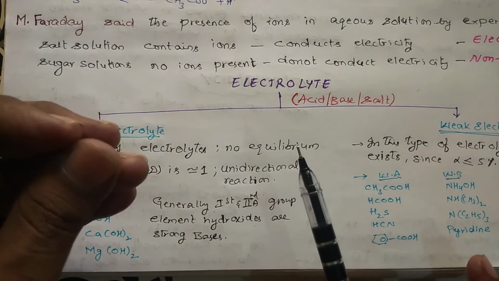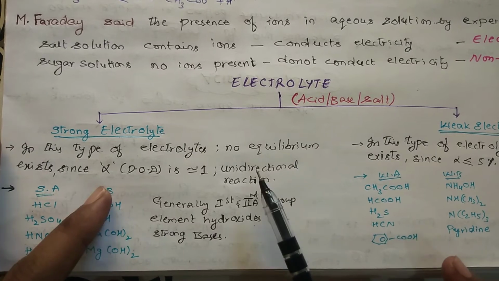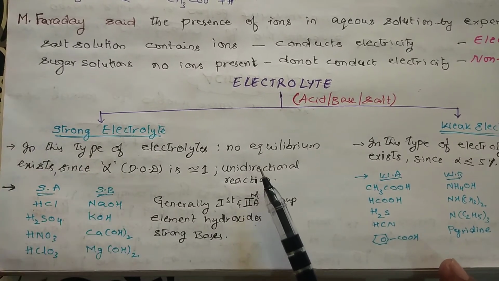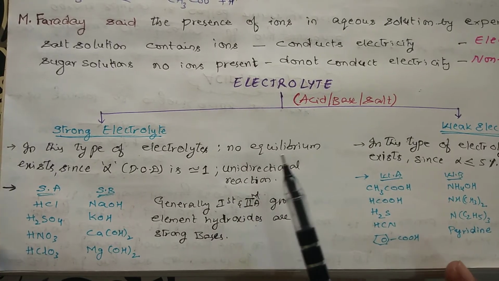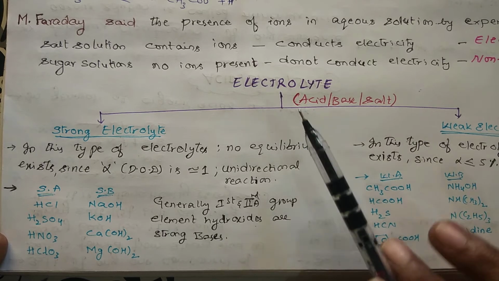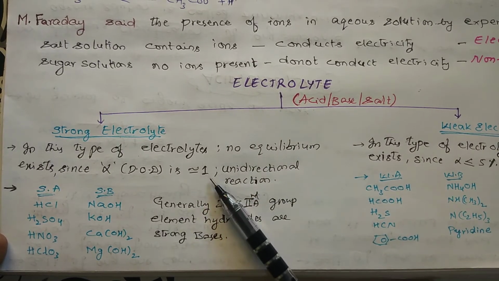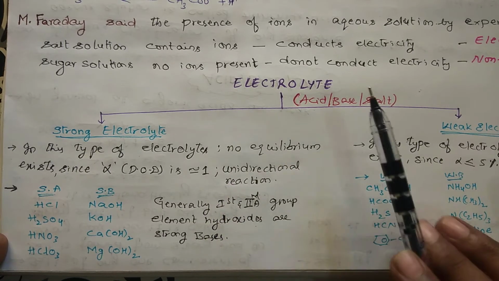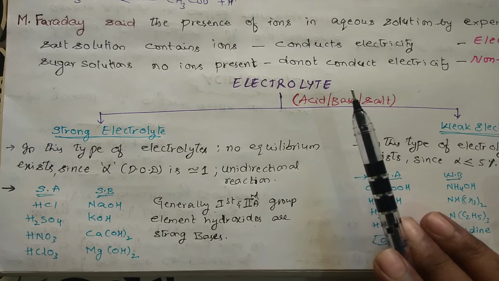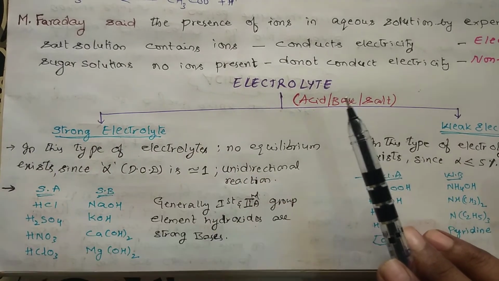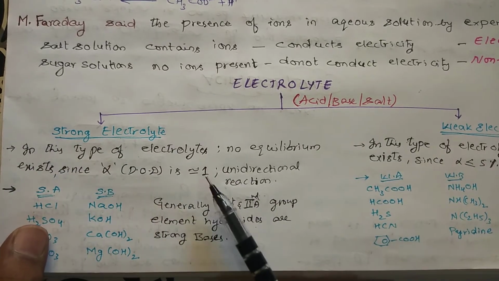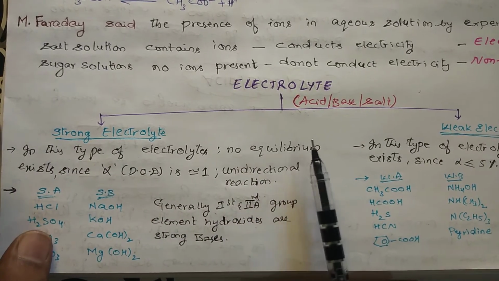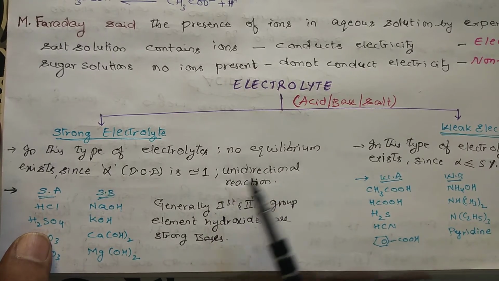So how many are you getting, out of how many? So strong electrolyte means the degree of dissociation will be very high. If you take 100 molecules, approximately all 100 get dissociated, suppose 98 molecules, which is very close to 1. What does that indicate? That indicates there will be no equilibrium. All are getting converted into product, and the product will not get converted back into reactant. How can you say there is equilibrium? You can't. So for a strong electrolyte, where the degree of dissociation is very high, there will be no equilibrium, and it is unidirectional, meaning only reactant is getting converted into product.